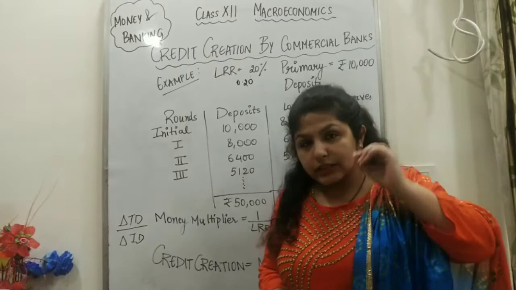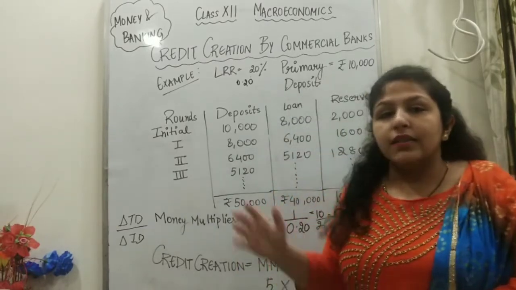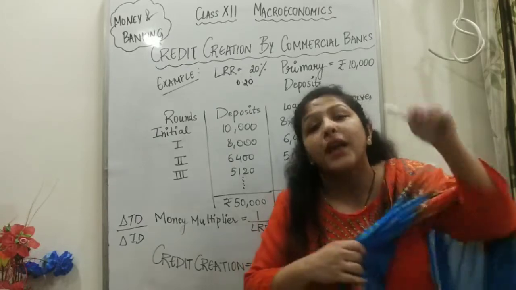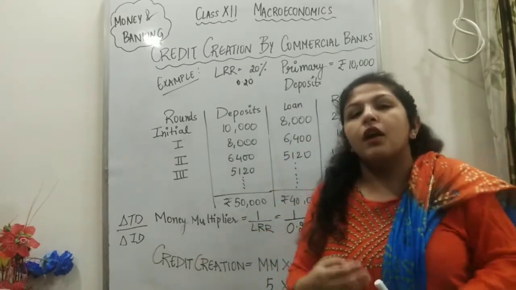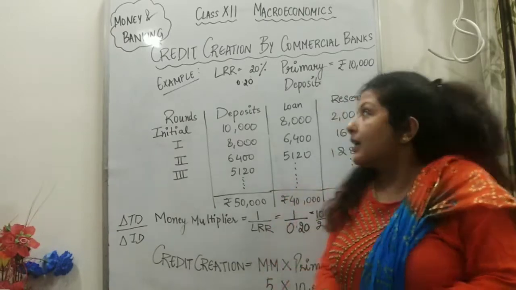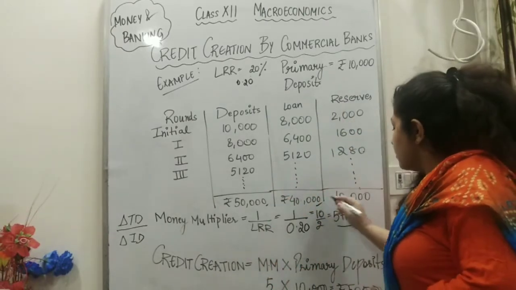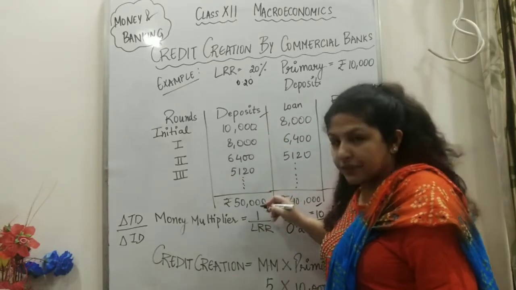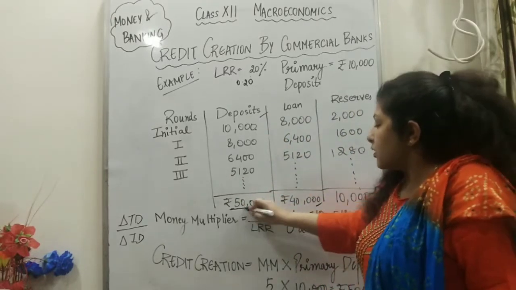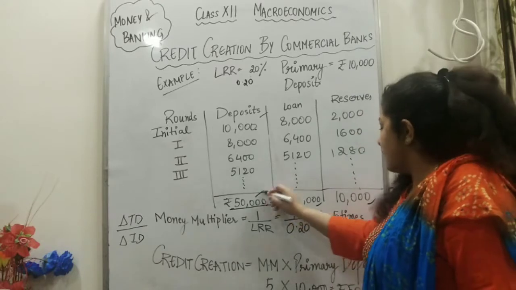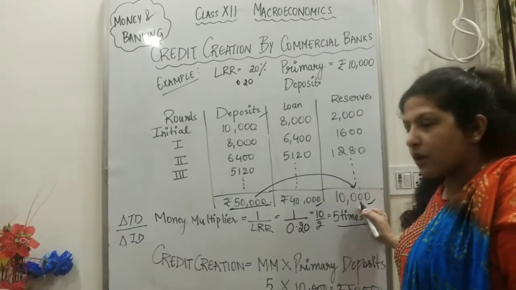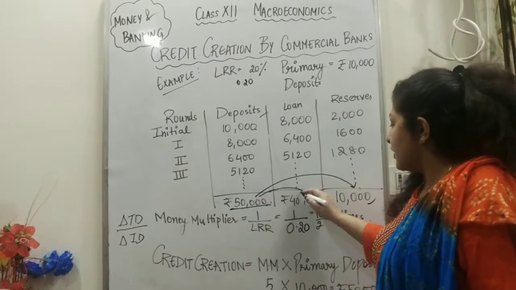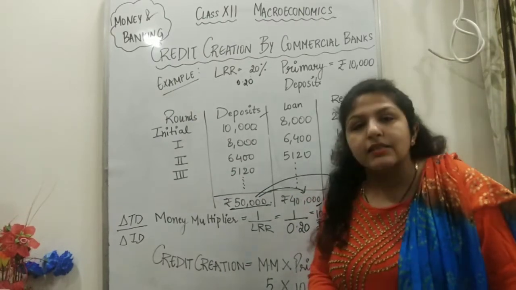You can get either a numerical example, or you can learn the same example if the question asks directly, in 4 to 6 marks, to explain the process of credit creation by the commercial bank with an example, right? So how will we get these values? Just understand that. Deposit multiplied by 5 times, that is 10 into 5, 50,000. Then 20% of this 50,000 will be reserves, that is 10,000, and the remaining 80%, that is 40,000, will be loan amount.